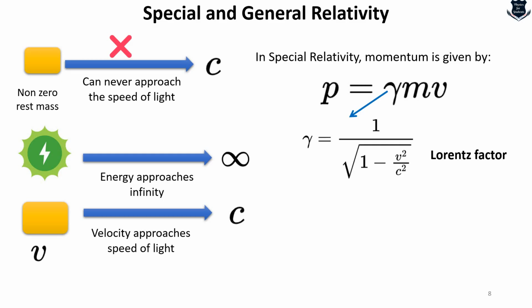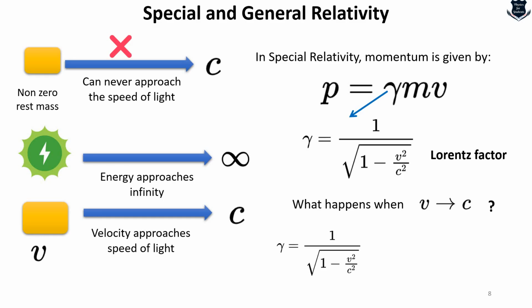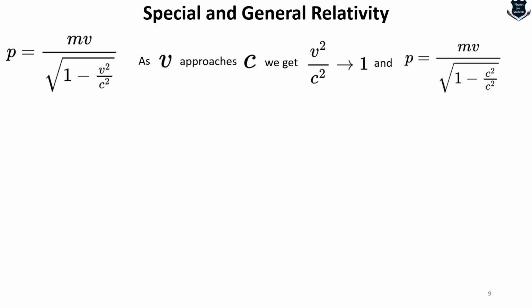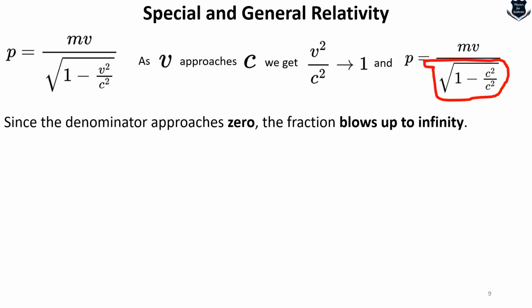Don't worry if you don't understand how this 1 over v squared over c squared came about. It is not a big issue. The most important question is: what happens when v approaches c? We have seen velocity is closing to the speed of light and the gamma factor is increasing. So if we take this Lorentz factor and put it in the same relativistic momentum equation, we get this. As v approaches c, v squared over c squared equals 1, and as the denominator approaches 0, the fraction blows up to infinity.